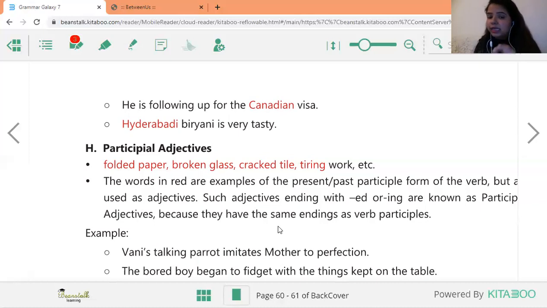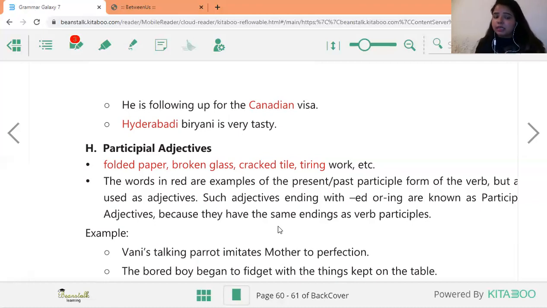Cracked tile. Tile क्या होती है जो जमीन पे the tiles which are kept, which are made, white tiles and gray and black tiles. There are a lot of colors of tiles, especially in the washrooms, in your bathrooms, there are tiles on the floor. So cracked tile मतलब टूटी हुई, cracked है, टूटी नहीं हुई है, crack है उसके बीच में, दरार है. Then tiring work. ये काम बहुत tiring है. I am getting very tired. ठीक है.